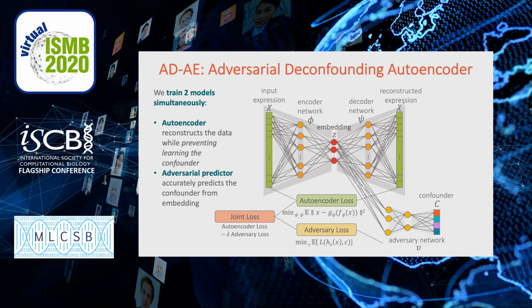And to achieve this, we train these two models simultaneously. The autoencoder tries to reconstruct the data while also preventing the adversary from accurately predicting the confounder. But at the same time, the adversarial predictor still tries to improve its performance. So the two models are competing against each other until they learn an optimal deconfounded embedding.